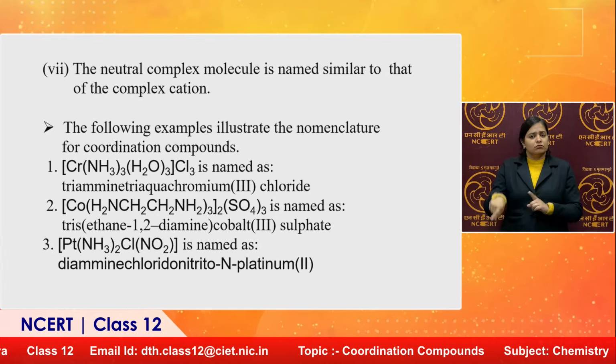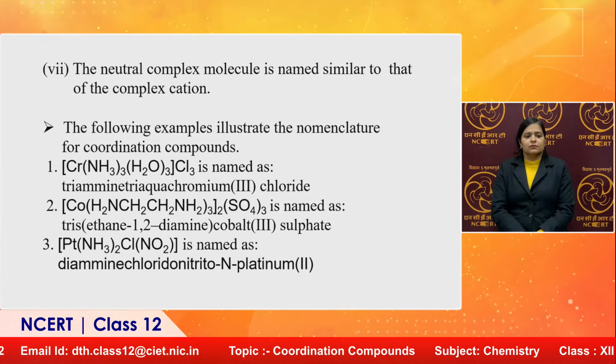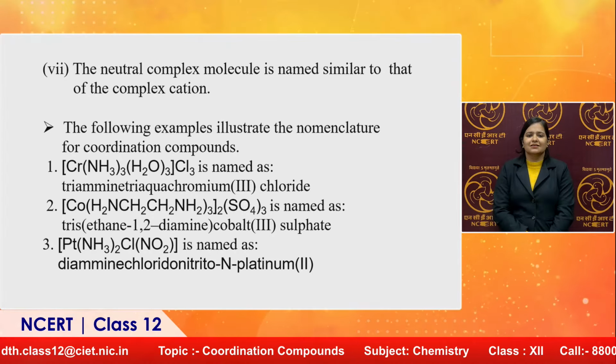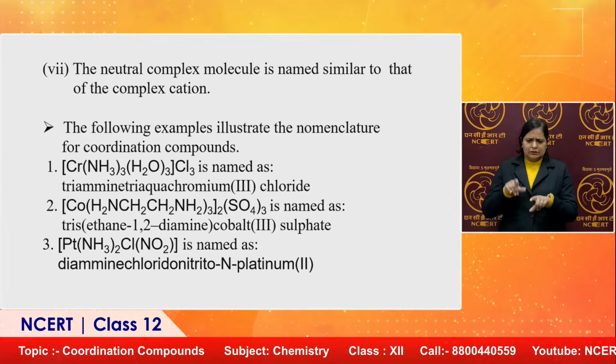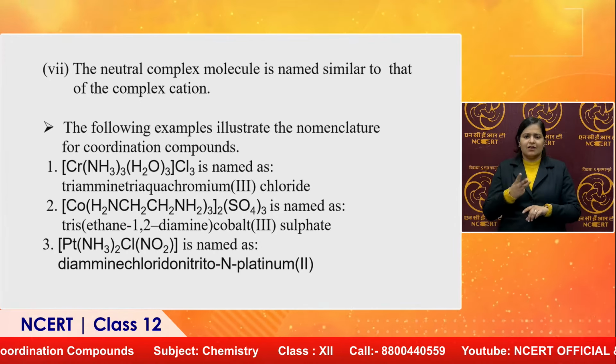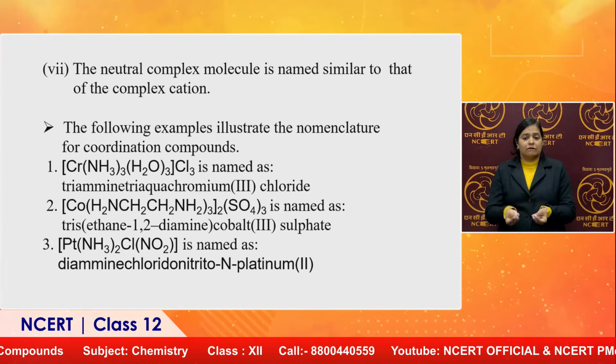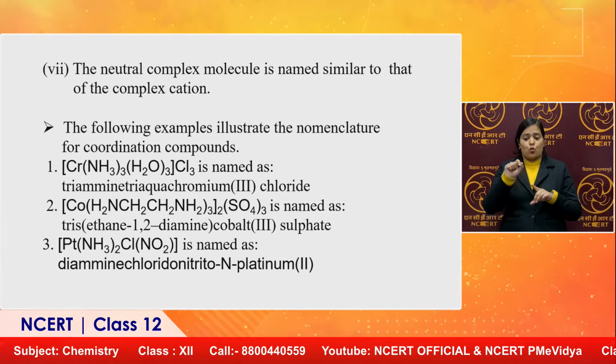Think about it. How many chlorides should come to make the oxidation state of the central metal atom 3? So Cl3 will come automatically, making the oxidation state of the central metal 3.